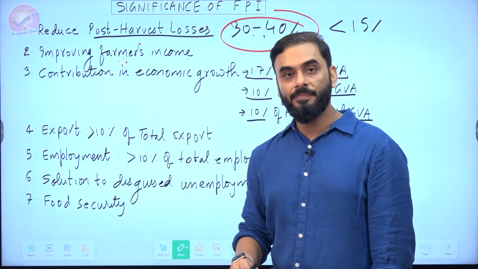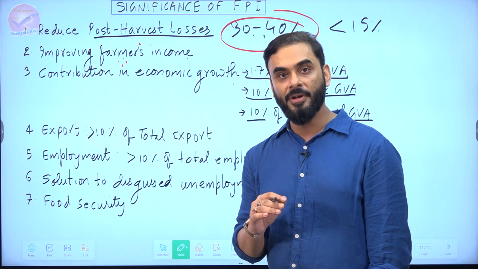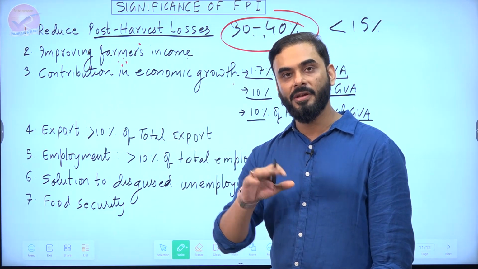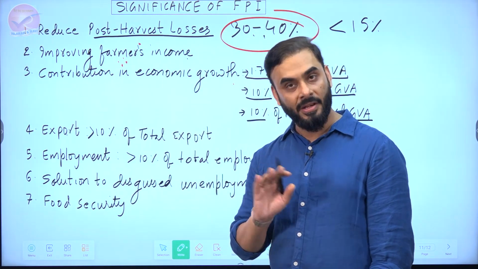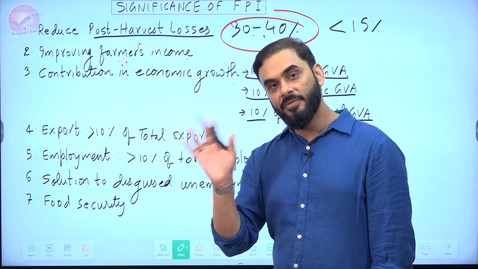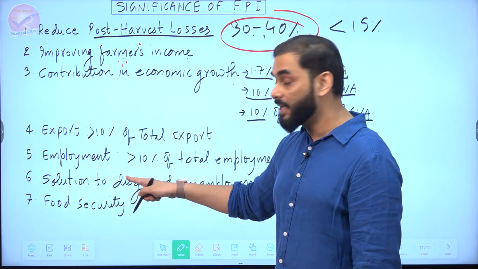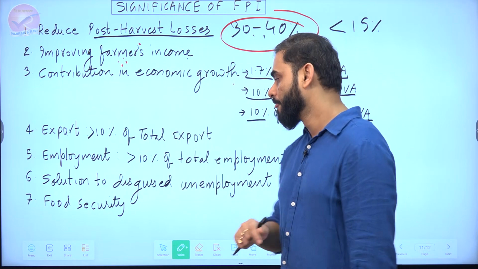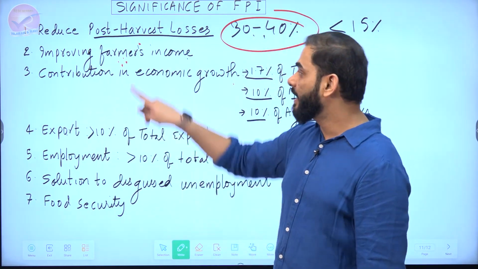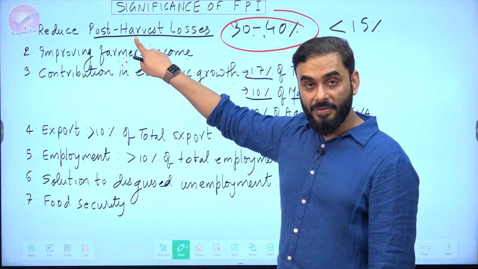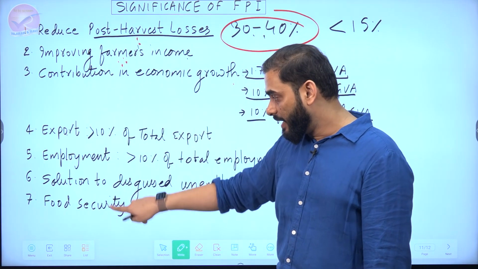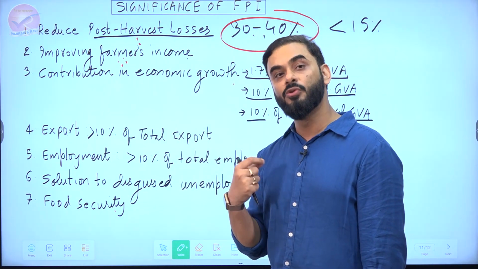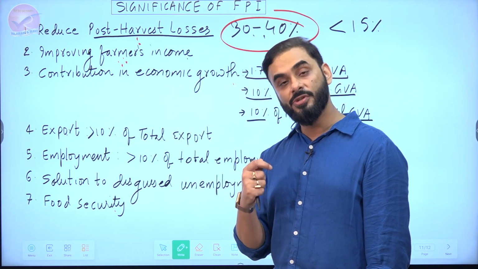Similarly, guys, Indian agriculture has a problem of disguised unemployment. If 10 people are required for farming, 100 people work in the same agricultural field, which means an extra 90 workers are working. Those extra 90 workers can be absorbed in the food processing industry because it is highly labor intensive. Similarly, if we can save the food wastage and convert it into something better, it will help in India's food security also, which is very, very crucial. So food security and nutritional security can be ensured using the food processing industry.